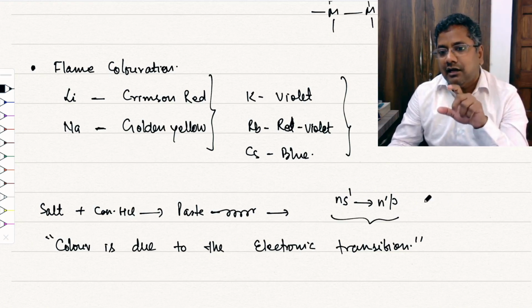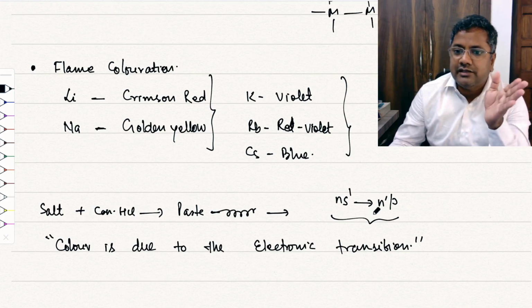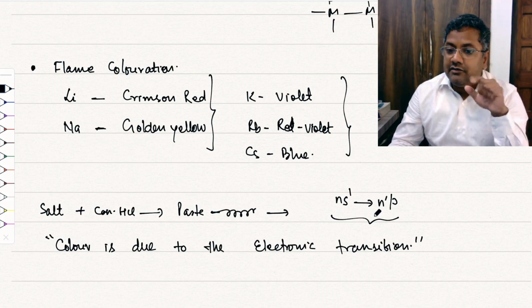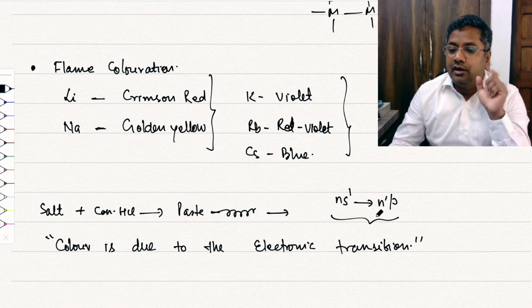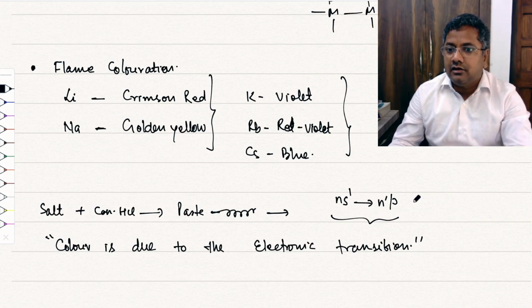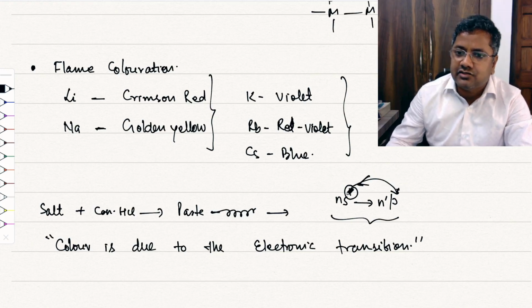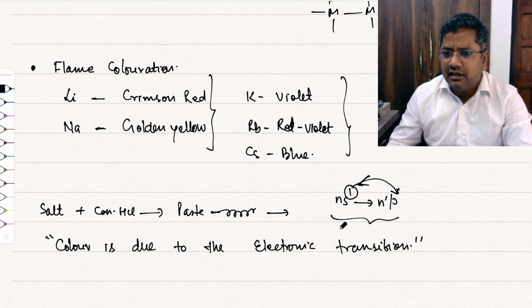There is no restriction on n, which means a 2s electron or 3s electron can go to 5p, no problem. But it will not go to 3d or 4d or any other d, or f. So the electron moves between these ns and np, right? This is called excitation and this is called de-excitation.